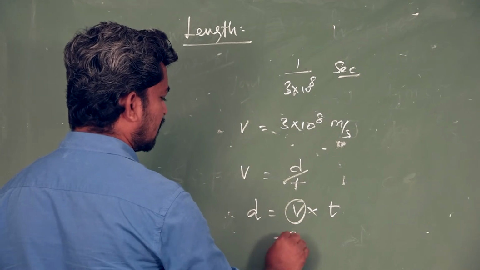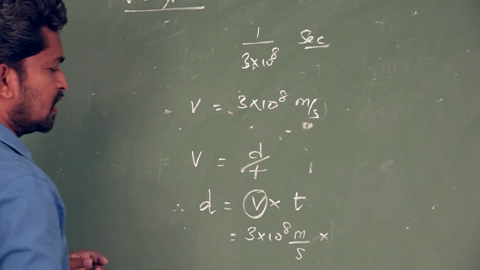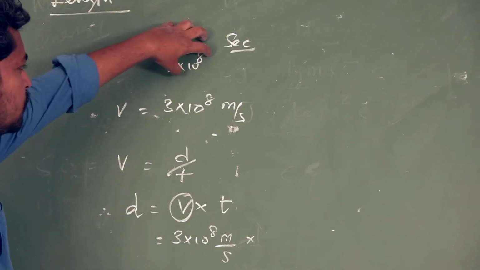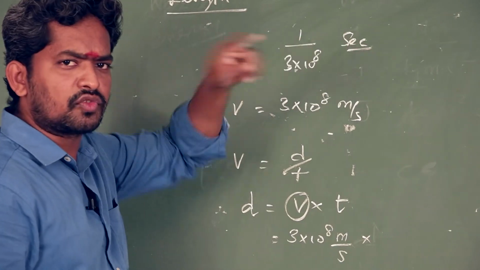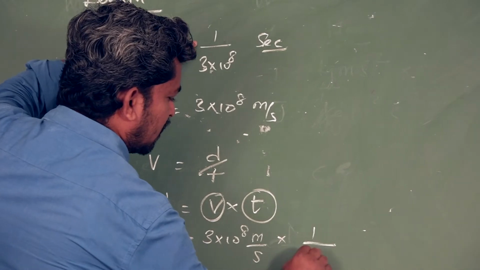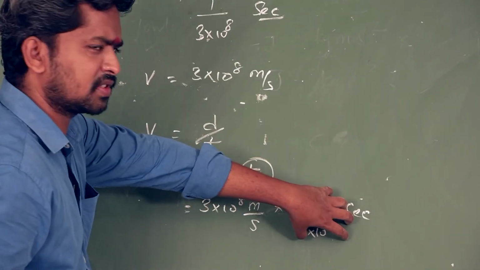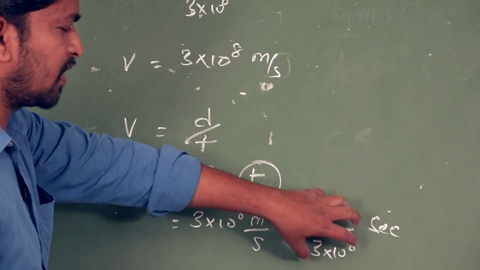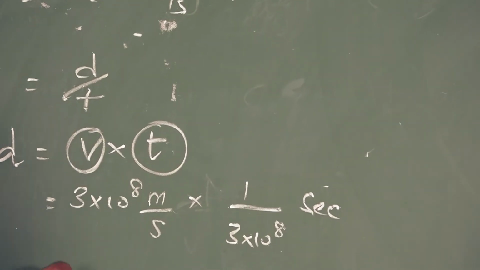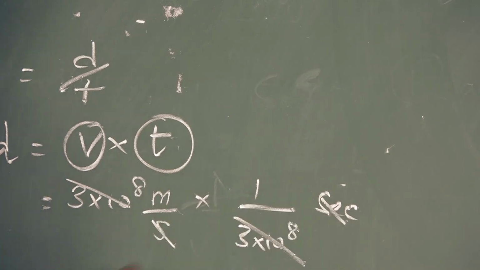So velocity 3 into 10 power 8 meter per second into time, 1 divided by 3 into 10 power 8 second. 3 into 10 power 8 cancels, second cancels, and finally you get 1 meter.